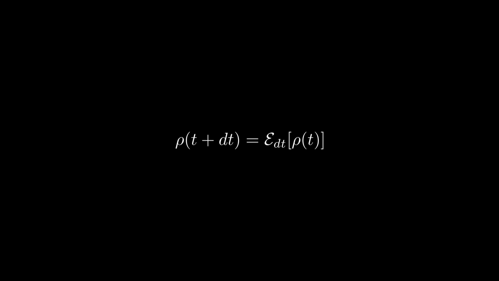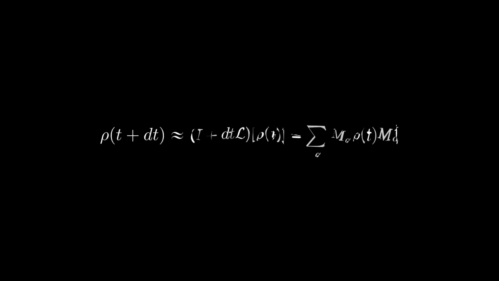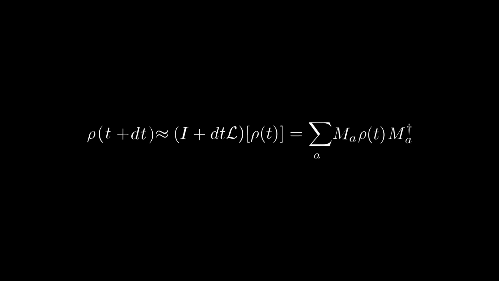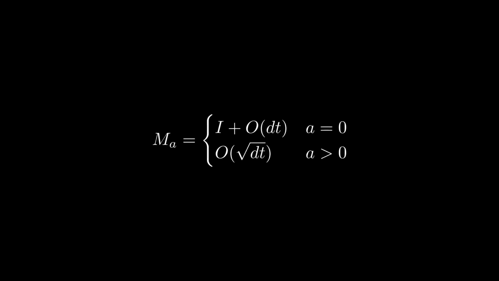Since we are only evolving for a small amount of time dt, we can Taylor expand this quantum channel in terms of the Lindbladian to linear order. We can of course also decompose this quantum channel in terms of Kraus operators, giving us the following decomposition. Without loss of generality, we can choose M0 equal to I plus O of dt, meaning that each Ma for a greater than 0 must be equal to O of square root of dt for the orders of both sides to match. Here, we can see that M0 corresponds to the state being unchanged, while Ma corresponds to a sudden jump between states which occurs during time dt, with probability O of dt.